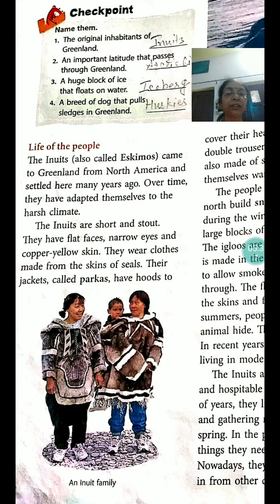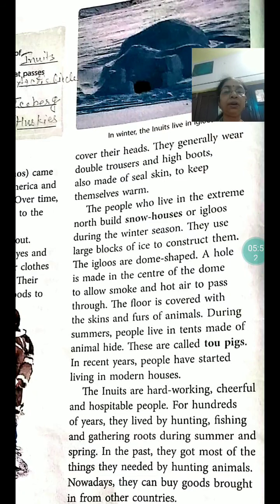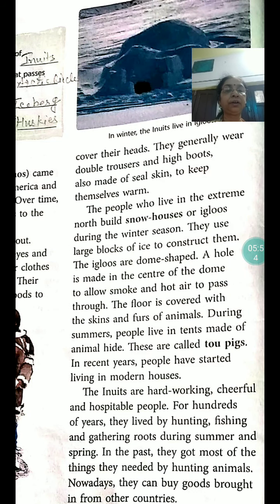They have flat faces, narrow eyes, and copper yellow skin. They wear clothes made from the skins of seals. Their jackets, called parkas, have hoods to cover their heads. They generally wear double trousers and high boots, also made of seal skin, to keep themselves warm.